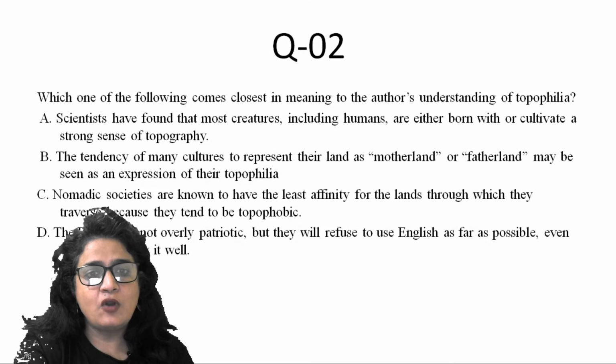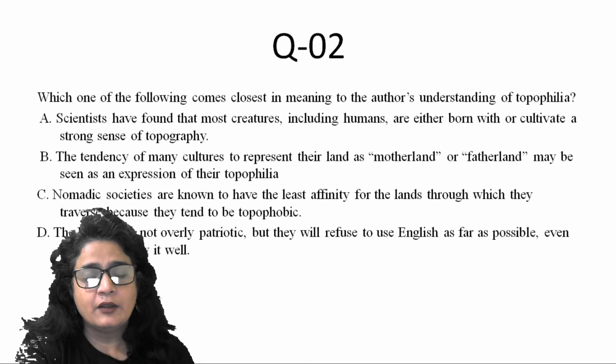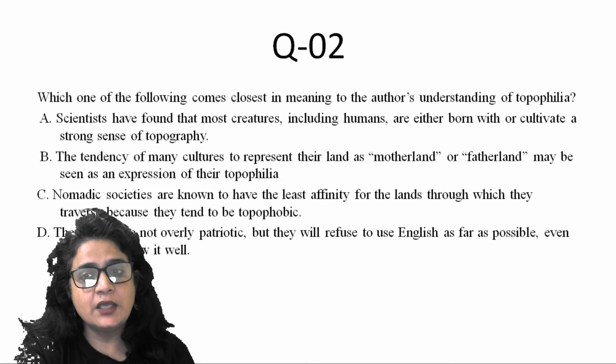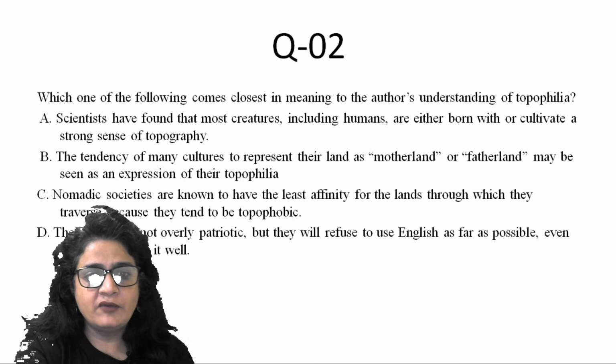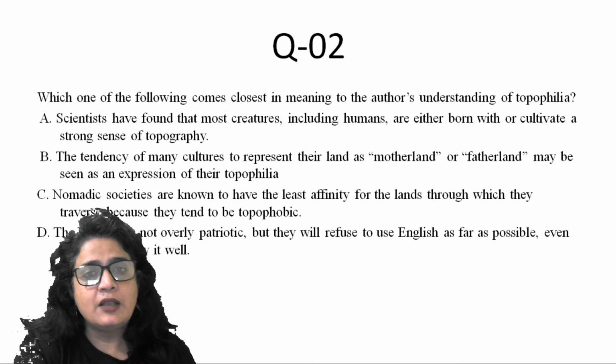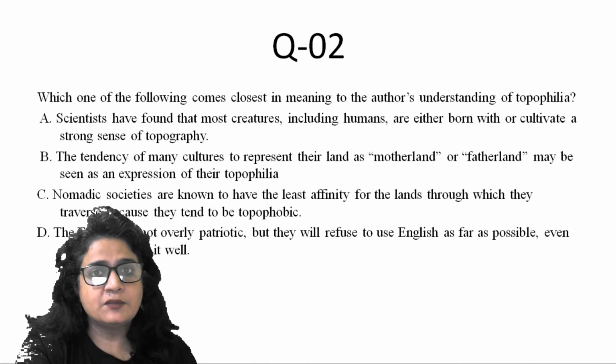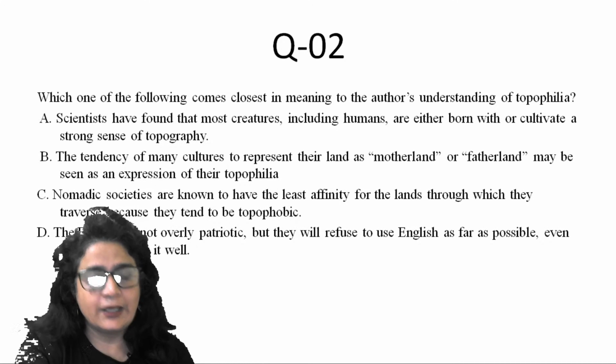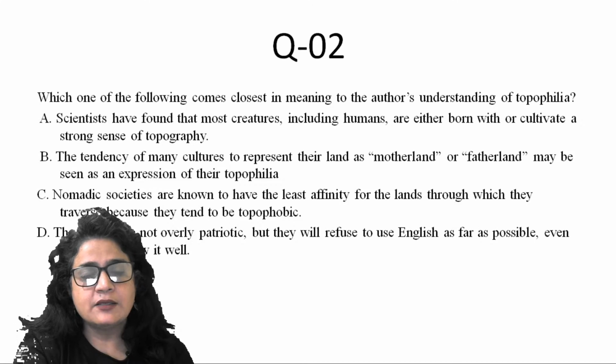The French are not overly patriotic, but they will refuse to use English as far as possible, even when they know it well. Nowhere did the author say anything about language, or speaking the language of other nationals, just because they like it or they don't like it, right? So answer is B.